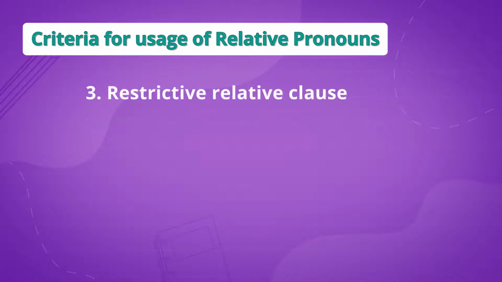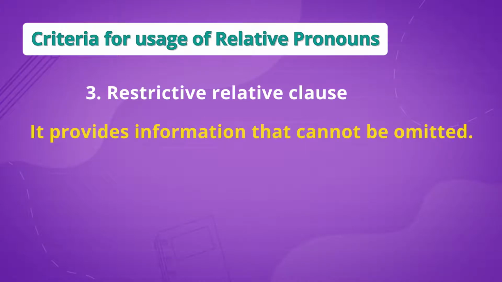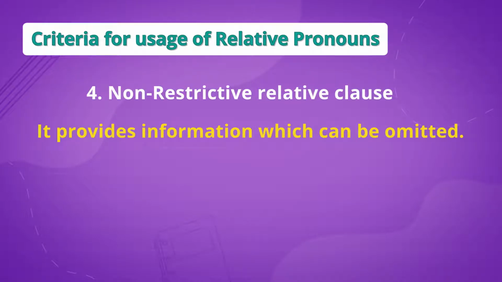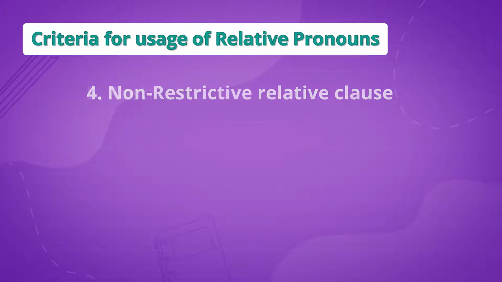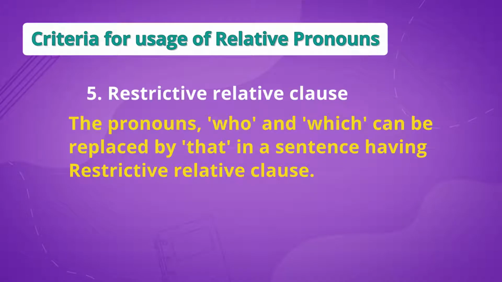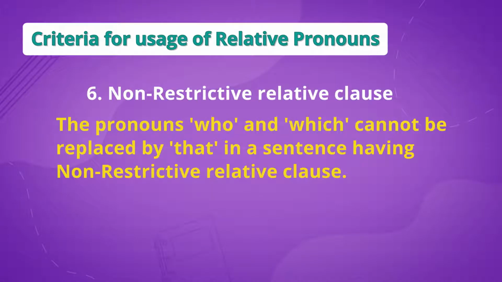Now, what is restrictive relative clause? It provides information which cannot be omitted, whereas non-restrictive relative clause provides information which can be omitted. The pronouns who and which can be replaced by the pronoun that because the information of the subject is a restrictive relative clause. And the pronouns who and which cannot be replaced by that where the information about the subject is a non-restrictive relative clause.